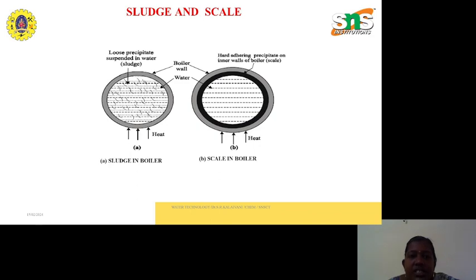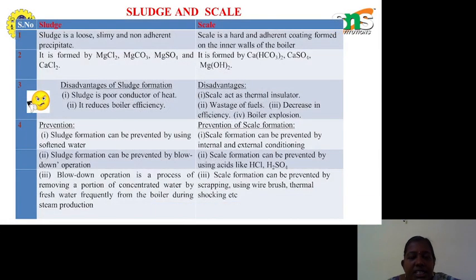This is the figure for sludge and scale. Both are precipitates, but only the nature of the precipitate is different. This is the comparison of sludge and scale. Sludge means loose, slimy, non-adherent precipitate. In the case of scale, it is a hard adherent coating. The sludge forming substances are magnesium chloride, magnesium carbonate, magnesium sulfate and calcium chloride. The scale forming substances are calcium bicarbonate, calcium sulfate, magnesium hydroxide.